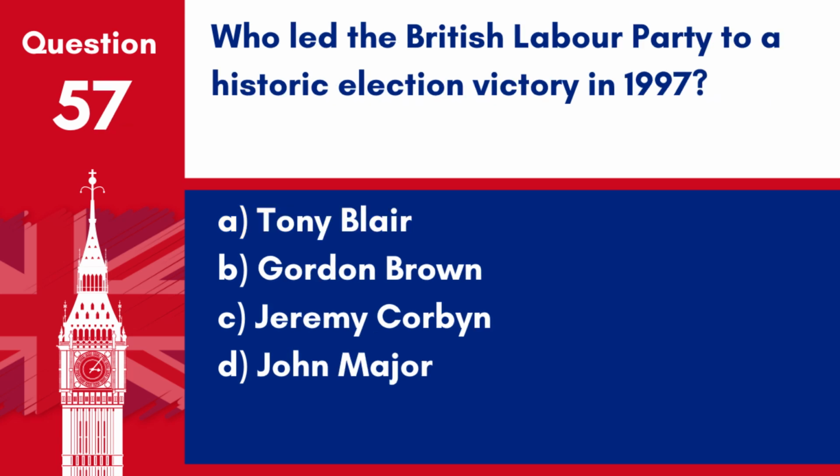Question 57. Who led the British Labour Party to a historic election victory in 1997? A. Tony Blair. B. Gordon Brown. C. Jeremy Corbyn. D. John Major. Answer: A. Tony Blair. Tony Blair led the Labour Party to a historic landslide victory in the 1997 general election.